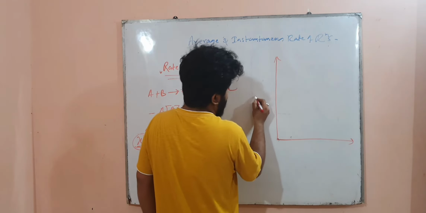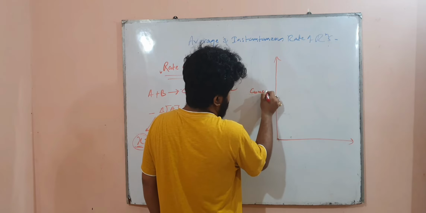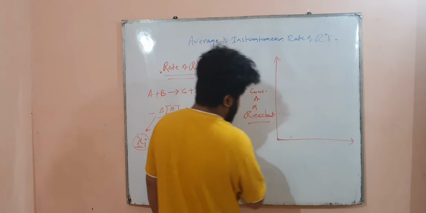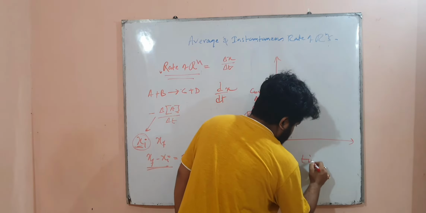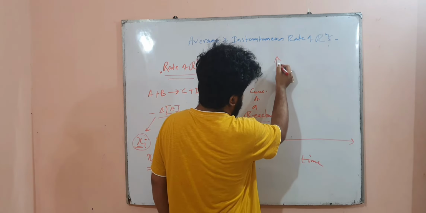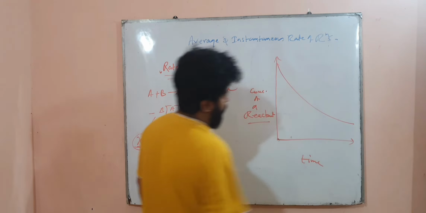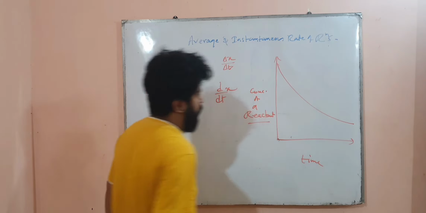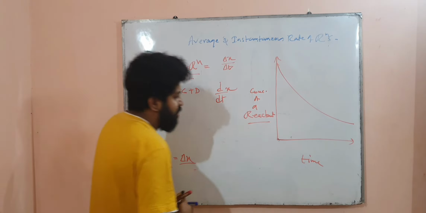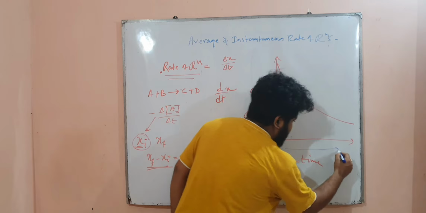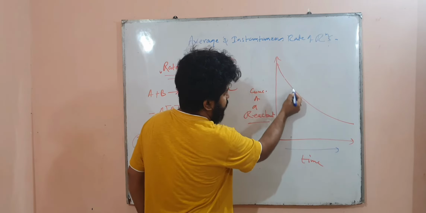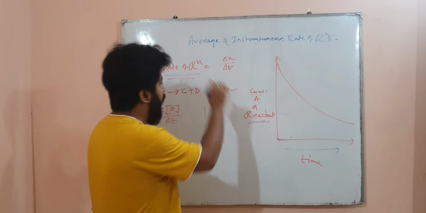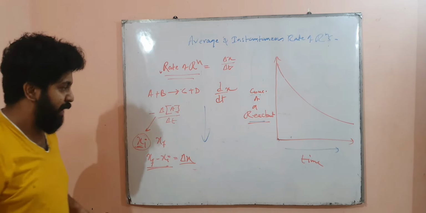So suppose I am plotting the concentration of a reactant here, and here I plot time, then let it be this graph. Because the rate will not be uniform, it will obtain a curved line. Now you can observe that as time is progressing, the concentration is decreasing continuously. Why? Because the concentration of a reactant always goes down. That I have already explained.